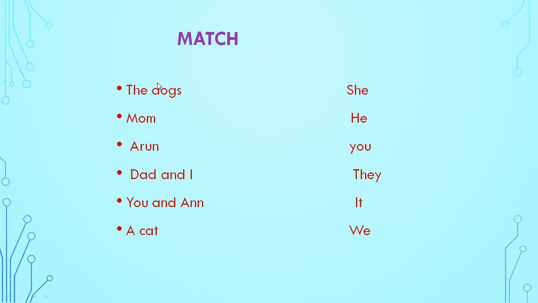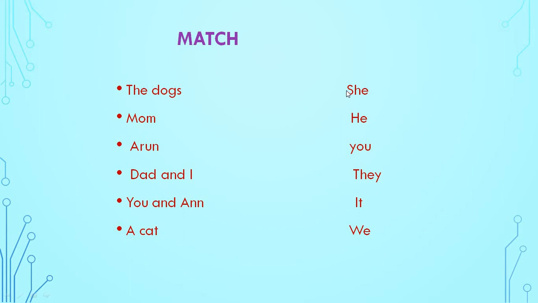Okay? So, the dogs. What will come? So, it will be they. There are many dogs, more than one. So, they. Mom. Mom means mother. M-O-M, mom. For mother, we will use she.